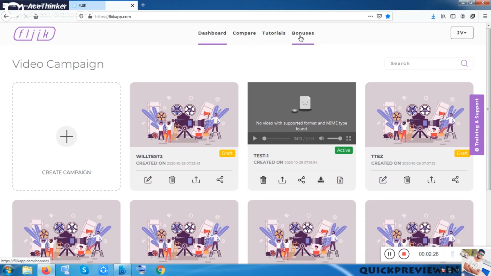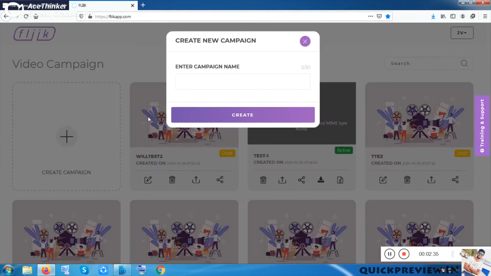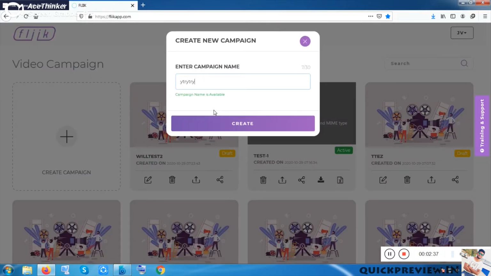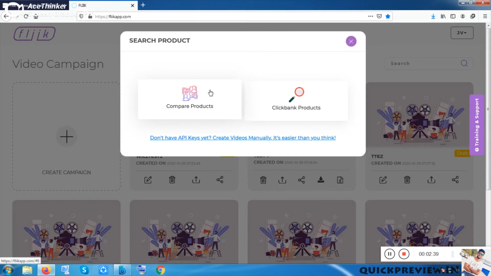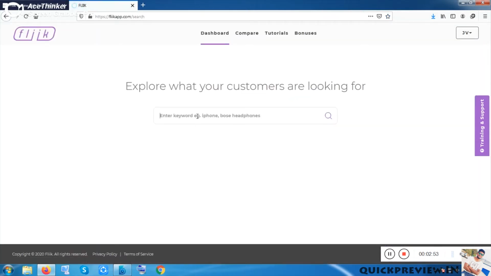So this is the dashboard. After visiting the dashboard, let me click on create campaign. Once I have clicked on it, let me create any name. Basically, two main things you can do here: compare any kind of products, or go through the ClickBank products. ClickBank is one of the highest performing affiliate product platforms, so that's why they have given this.